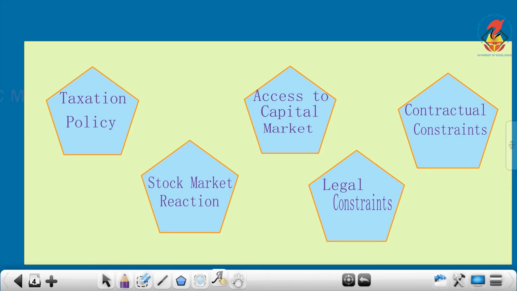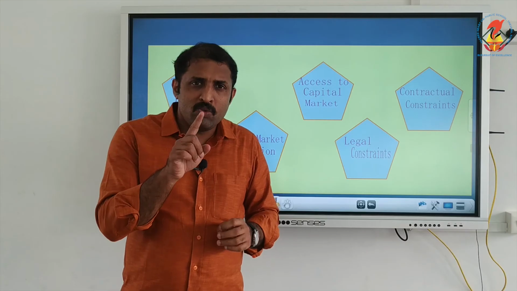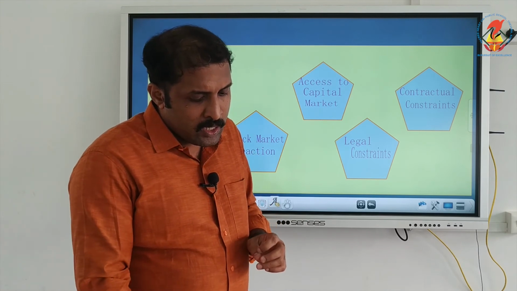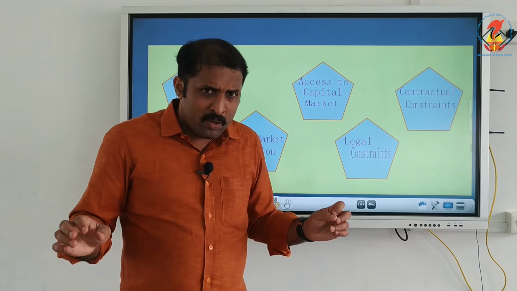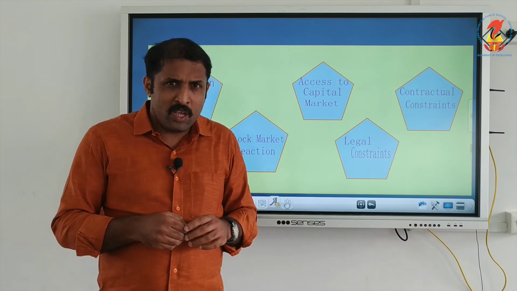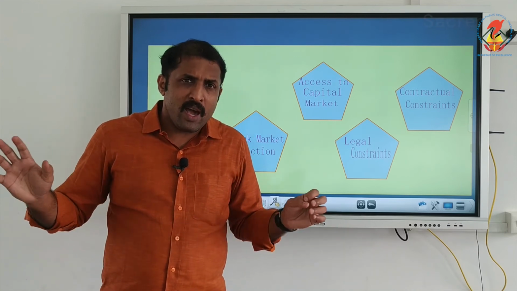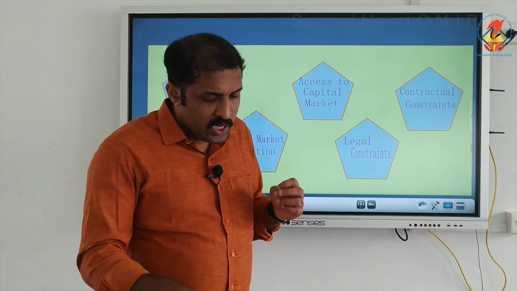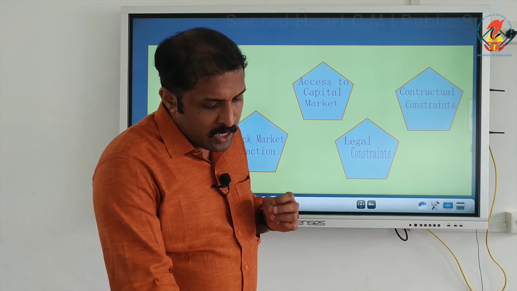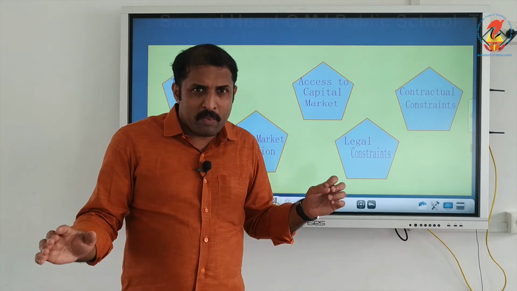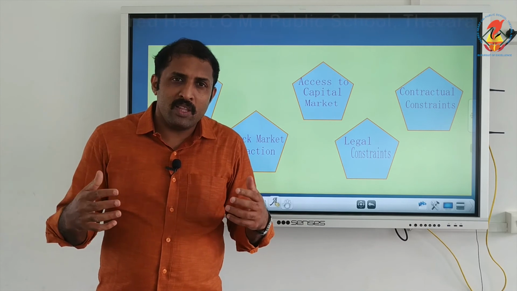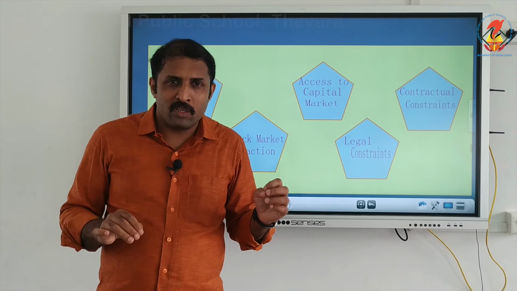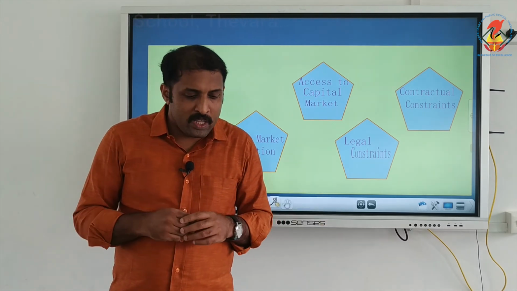Next one is access to capital market. Those companies which have access to capital market pay higher dividends. Whereas the companies which do not have access to the capital market, the share market, automatically have a tendency to pay less and put more into retained earnings. So that is also another factor.